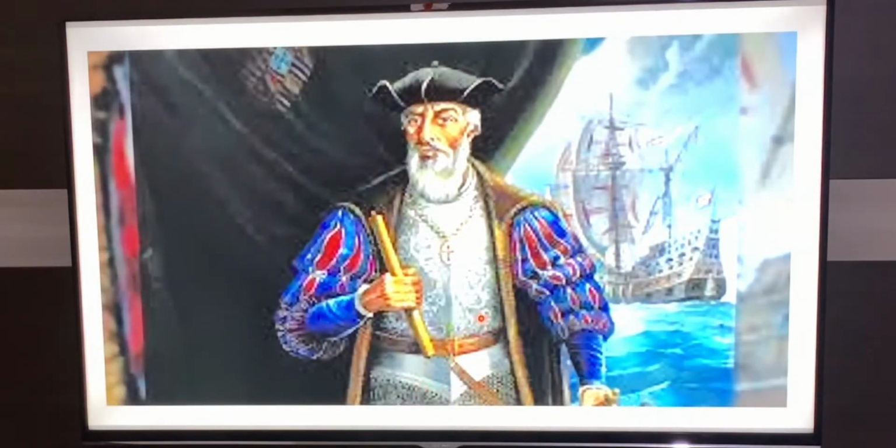This is a picture of Vasco da Gama, who discovered a new sea route between India and Portugal in the year 1498.